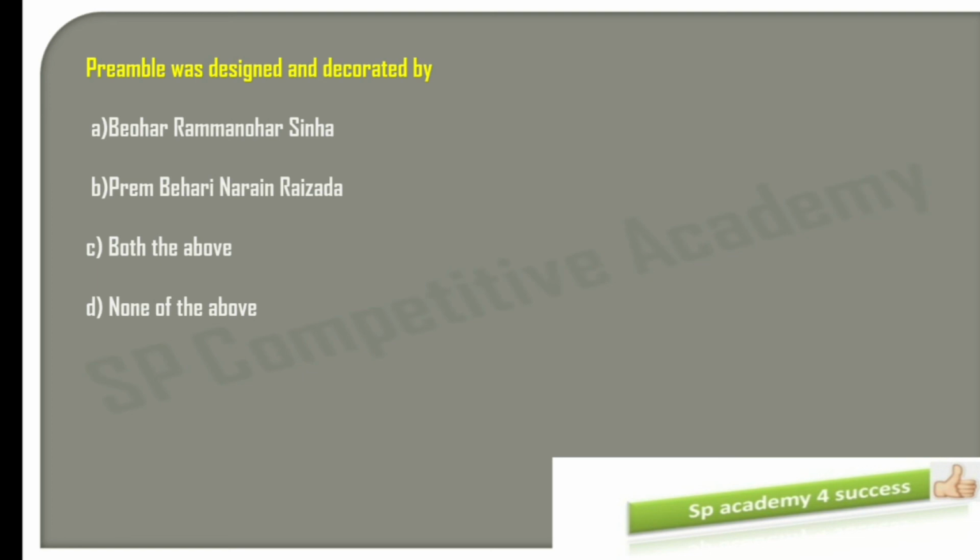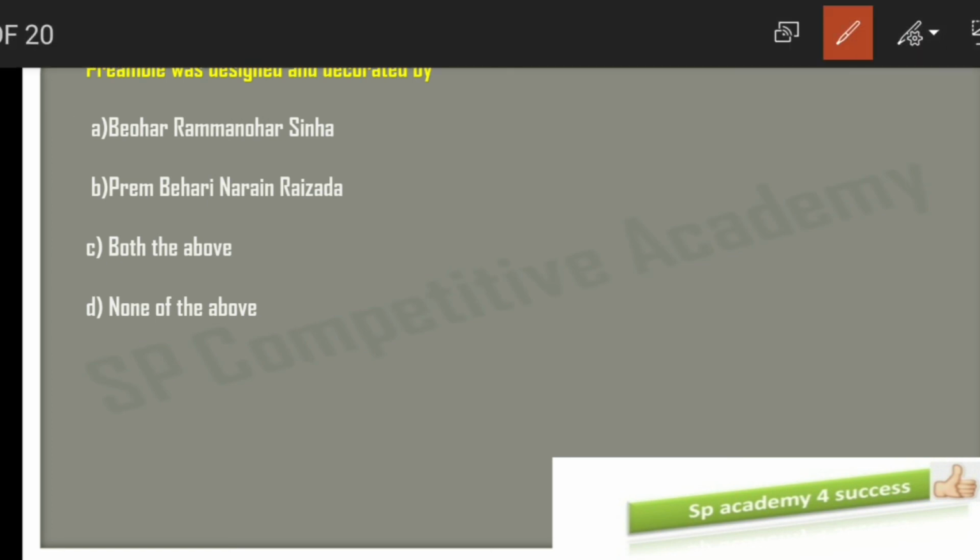Option C, both the above and none of the above. So here the answer for this is, first I'll give you the answer and then I'll go for the explanation for this. So the answer for this is option A. Option A is the right answer for this.